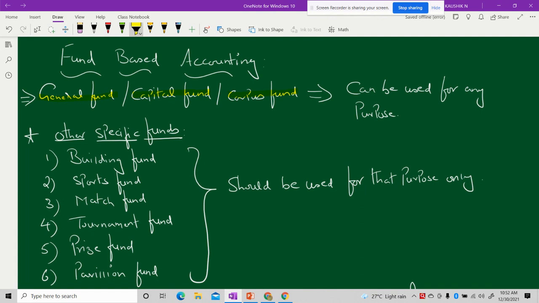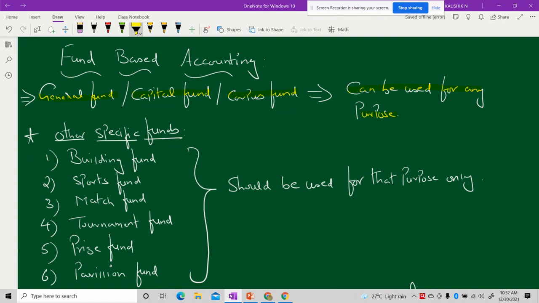And remember, this capital fund can be used for any purpose. It doesn't have any restriction on its usage. Capital fund doesn't have any restrictions on its usage.